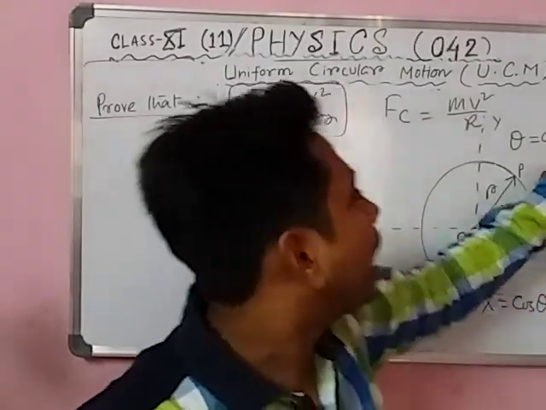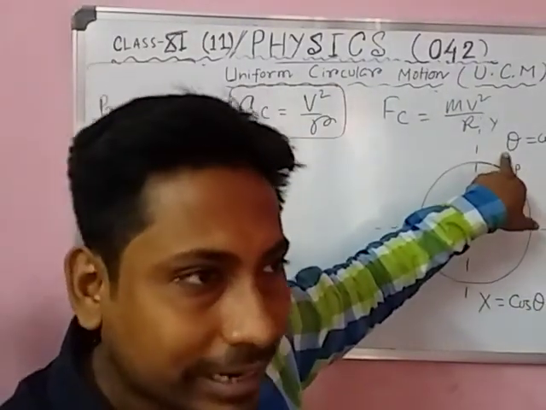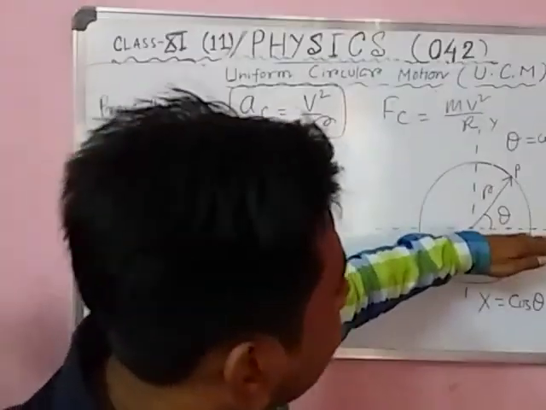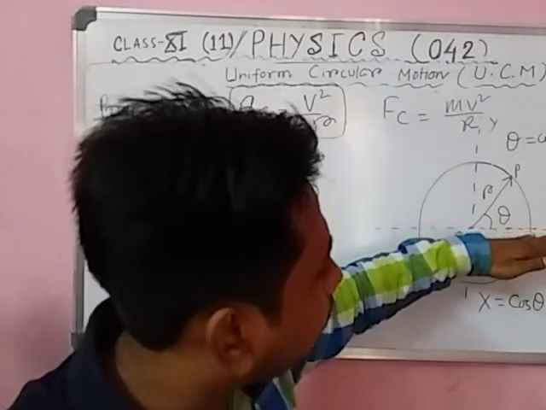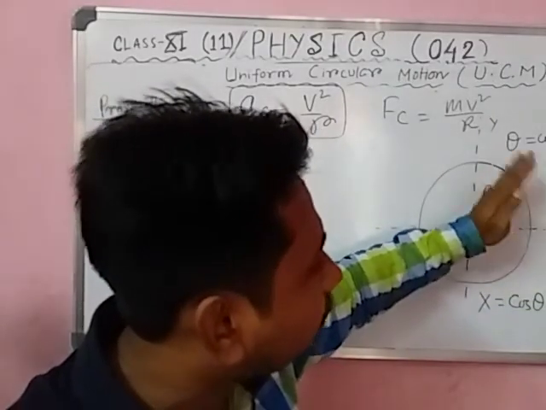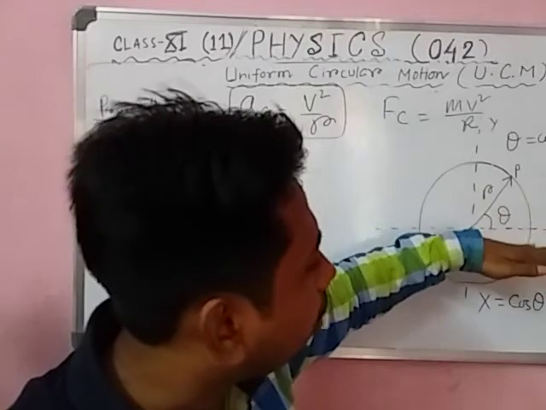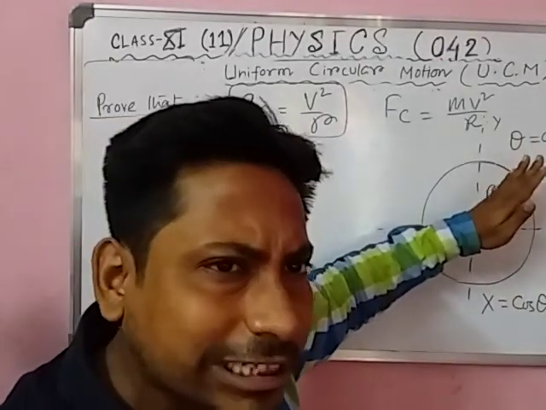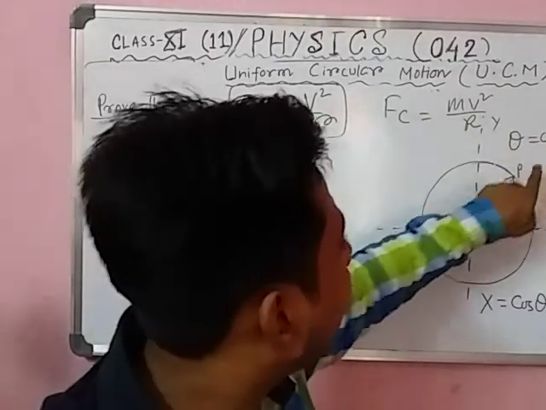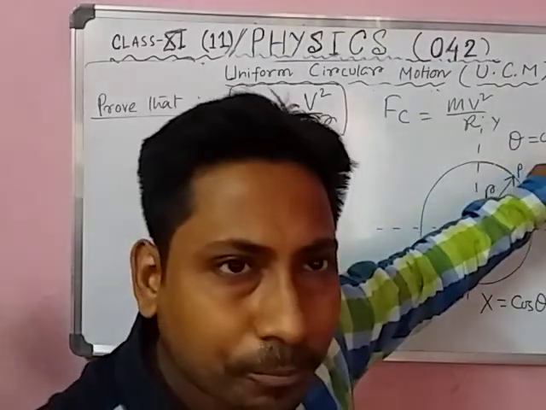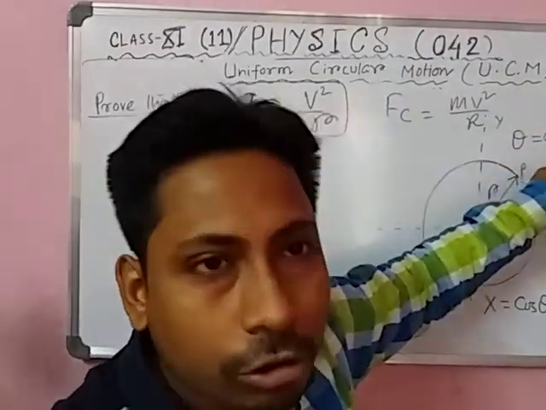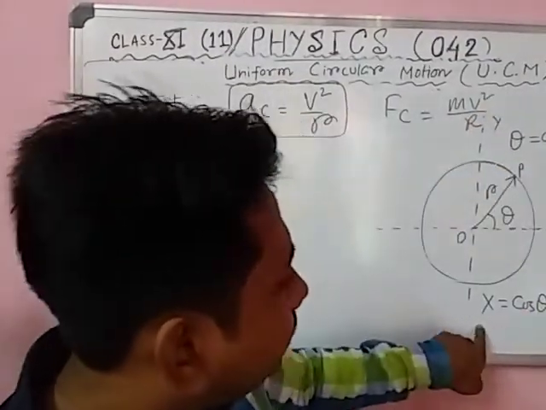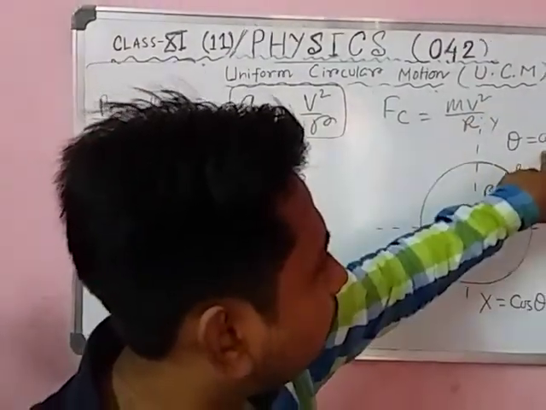Why? Angular displacement theta means how much displaced by the angle. So this is called angular displacement. So displacement means what? Velocity into time. So x equal to r cos theta. Velocity here means angular velocity.